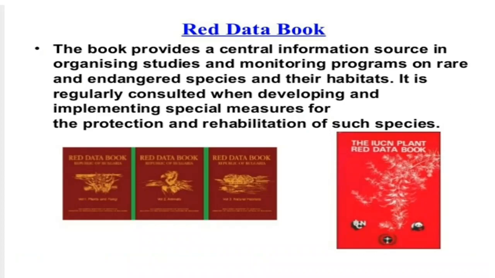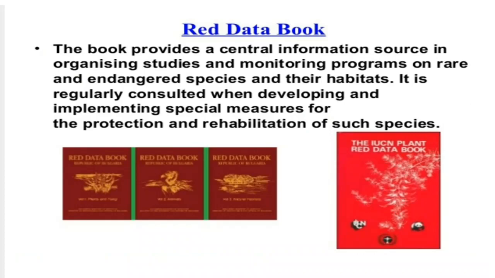In this Red Data Book we categorize biological species, and we look at the threat to their survival and whether their habitat is proper or not. Then we analyze, and research is done on their habitat and their extinction, and then national measures are taken. We secure them with protection in national parks, biospheres or wildlife sanctuaries, and we try to increase their number.